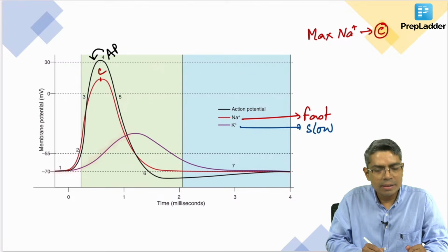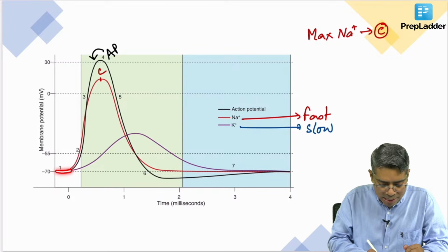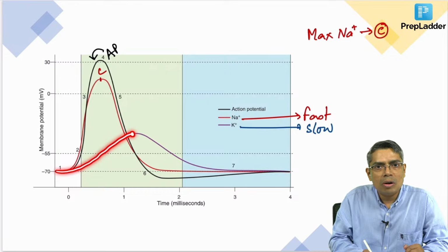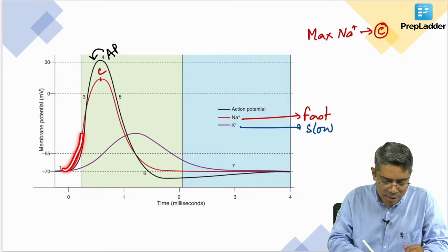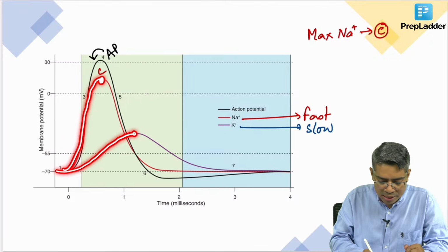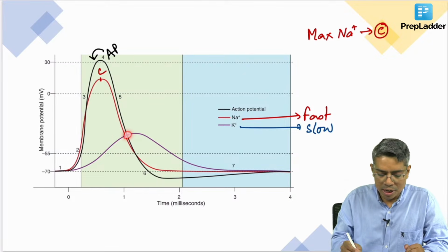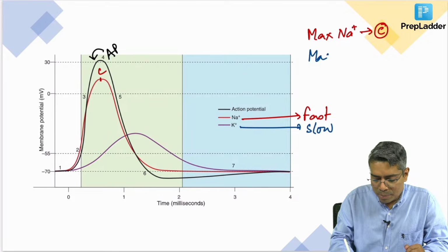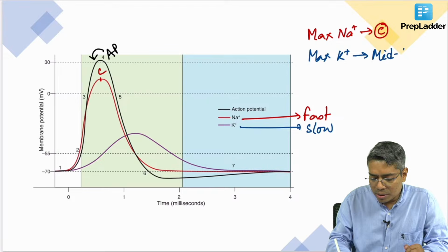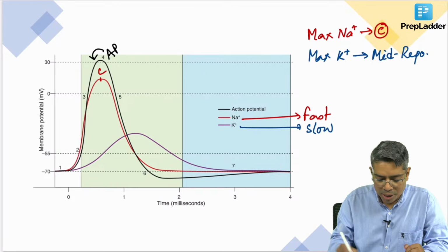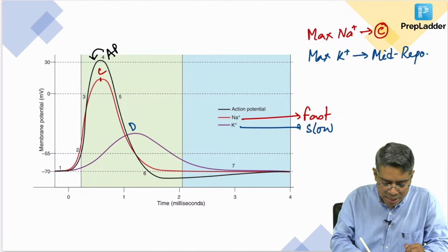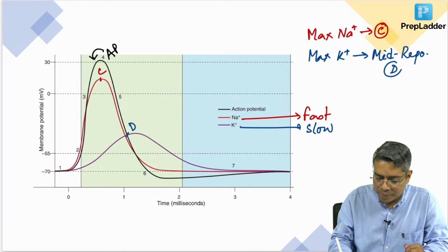Sodium channels are already open to a maximum level here, but the maximum opening of potassium channels takes long, and it is almost the mid part of the repolarization. So, if I ask you the maximum potassium permeability at which point, your answer will be the mid part of the repolarization. If I give a point number D here, D will be the answer of this question.